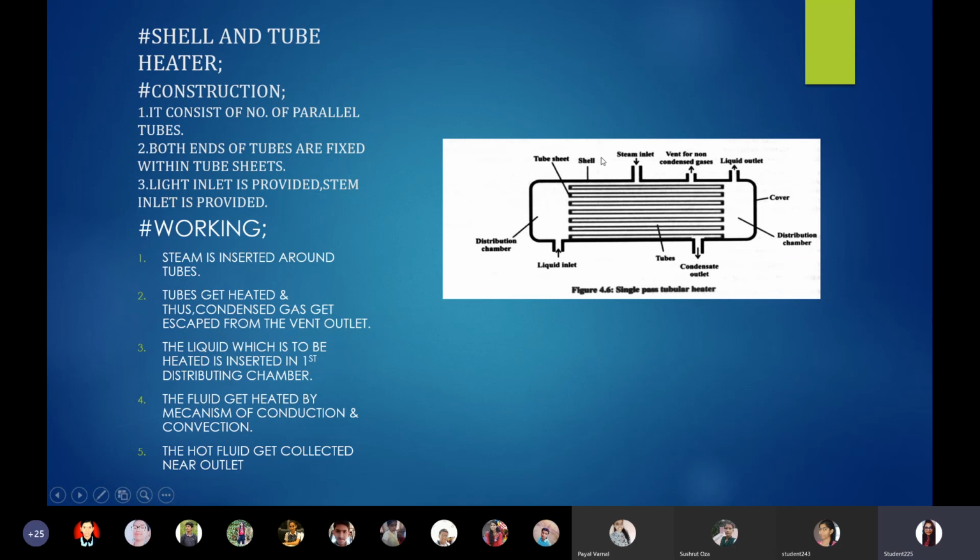Then you will find the steam inlet through which the steam enters. When the heat is applied to the liquid, it will evaporate some gas. The condensed gas will get drained off by these two outlets, and the hot liquid will get collected near the liquid outlet. Okay, done with this diagram?